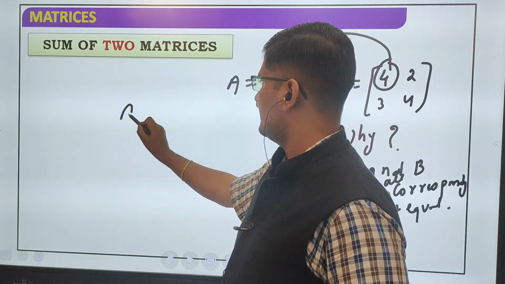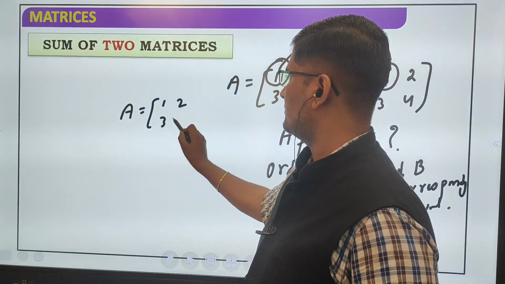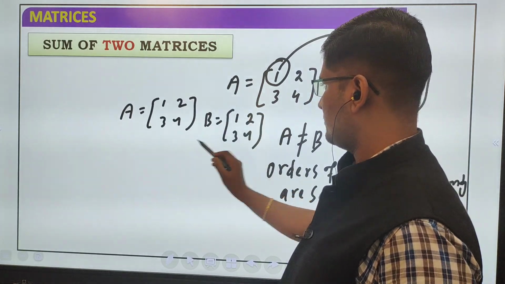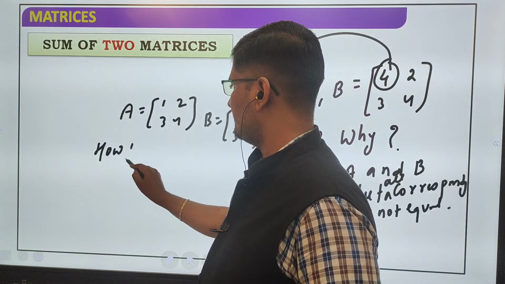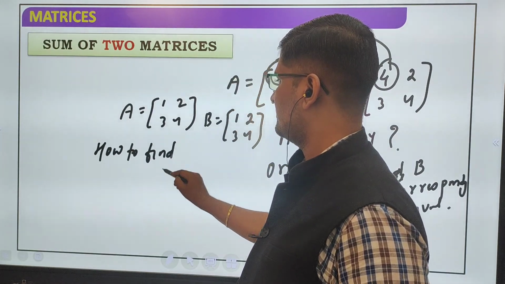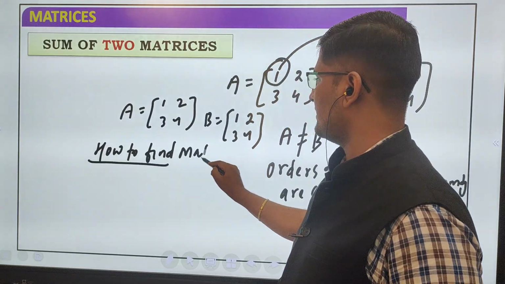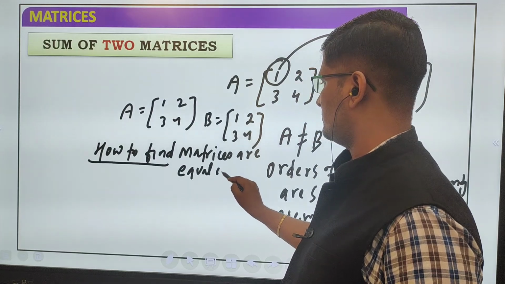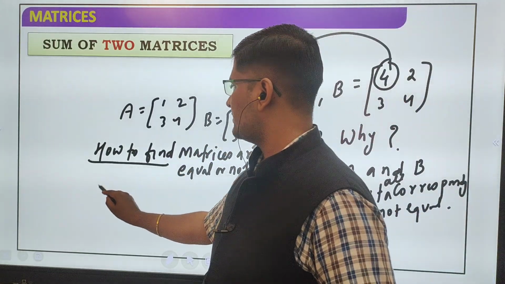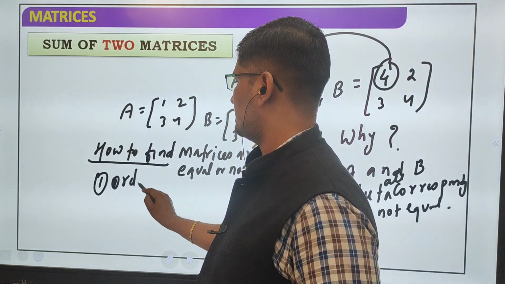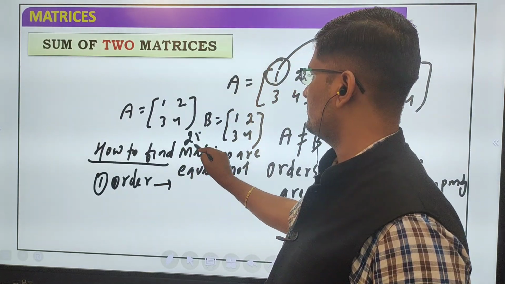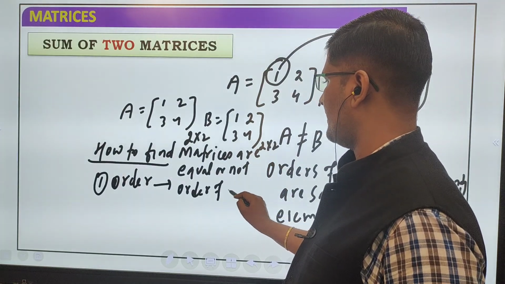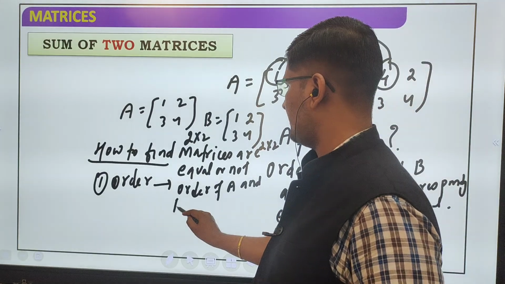Suppose A is equal to 1, 2, 3, 4 and B is equal to 1, 2, 3, 4. So how to check whether the matrices are equal or not? First, order. What is the order? 2 by 2. So the order of A and B are equal to each other.